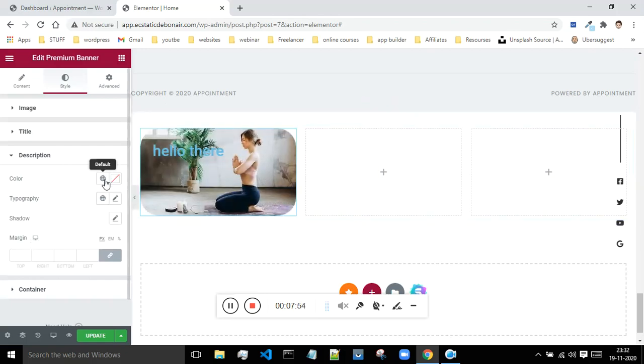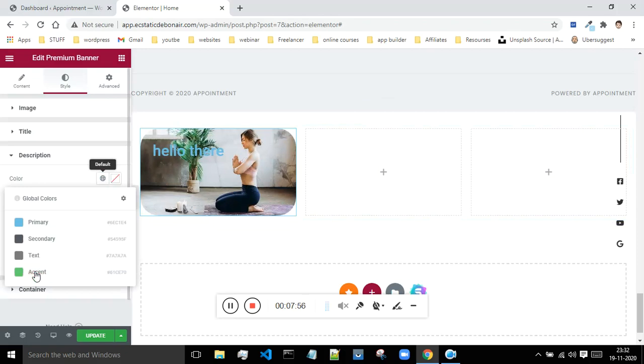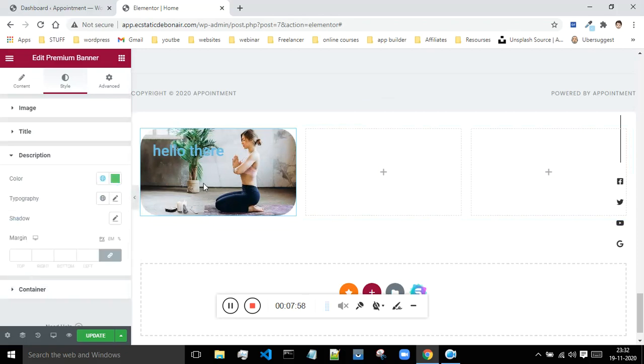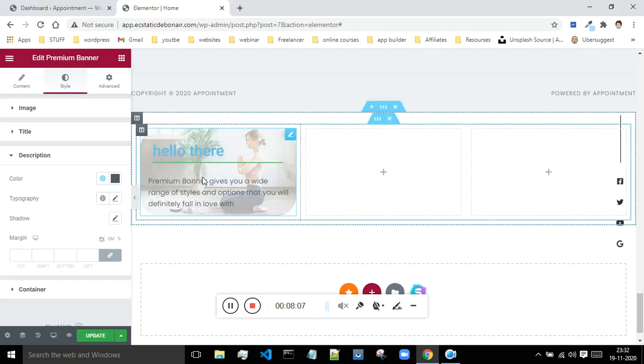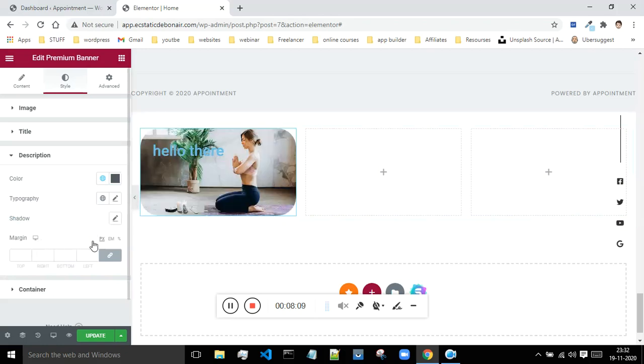Next comes our description, which is basically this text what you see over here. If you want to change the color of the text, then you can just do that. Let me just select green and let's see how it looks. Okay, so now everything is green in color. I will do one thing. I will select this black, it looks better. And if you want to give the shadow, then you can do that. If you want a margin, you can do that also.